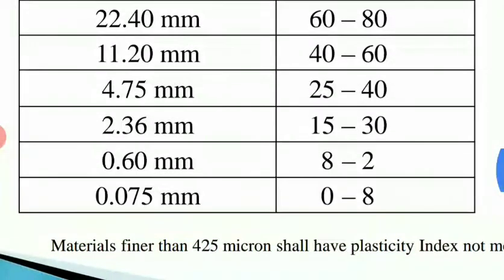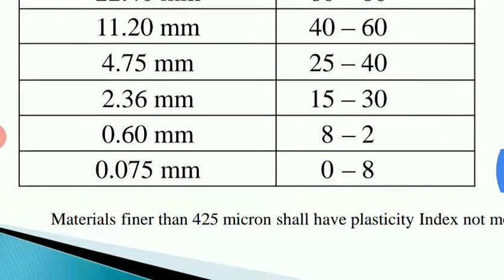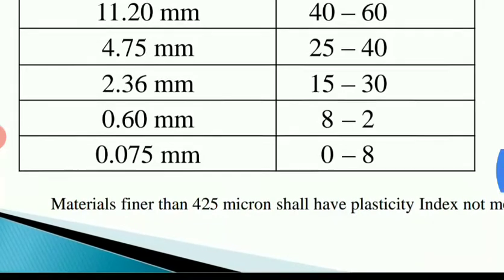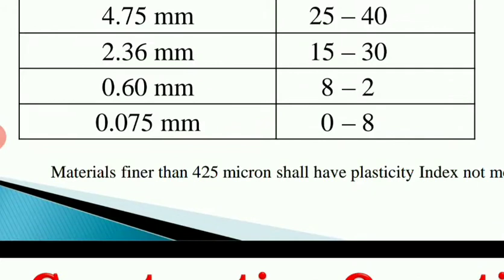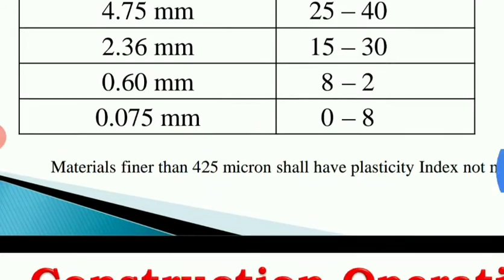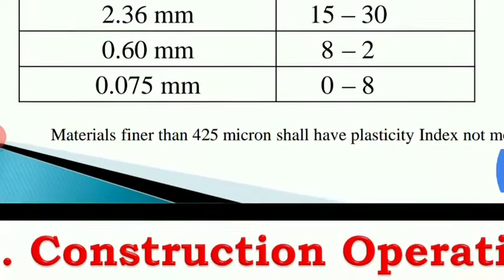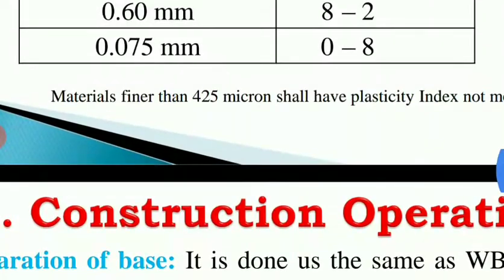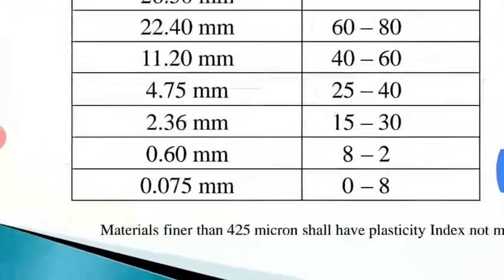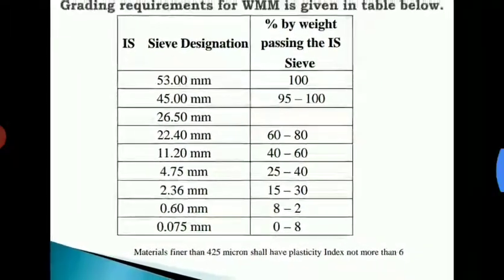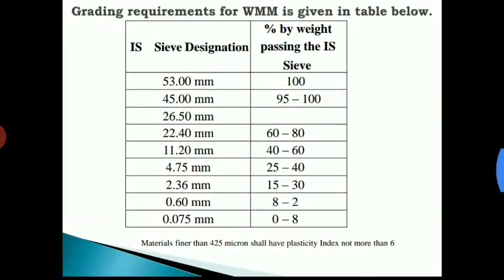For 22.4 it will be 60 to 80%, for 11.2 it is 40 to 60, for 4.75 it is 25 to 40, for 2.36 it is 15 to 30, for 0.6, that is 600 micron, it is 8 to 22, and for 0.075 it is 0 to 8. So the aggregate should conform to all these values before using in the construction part.